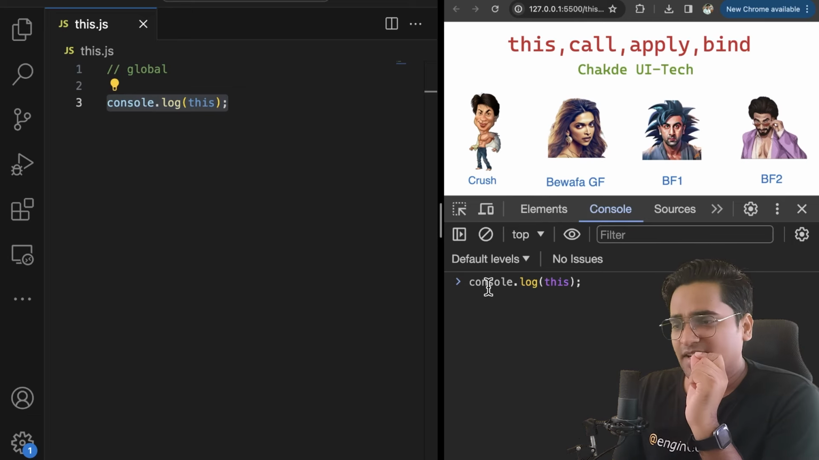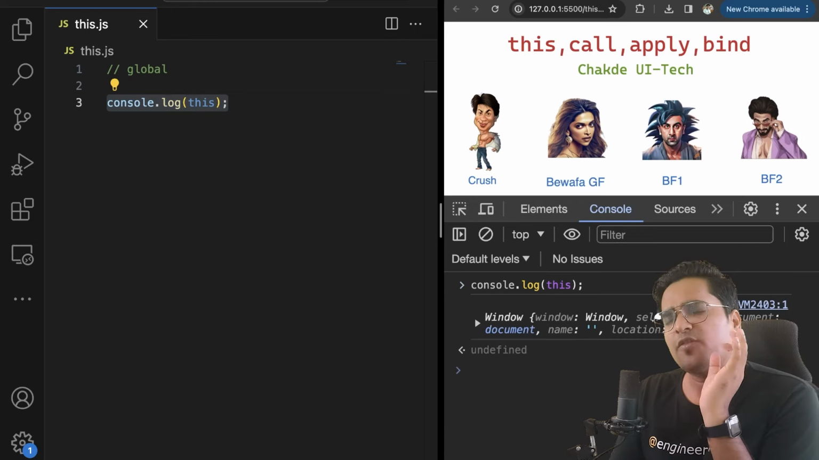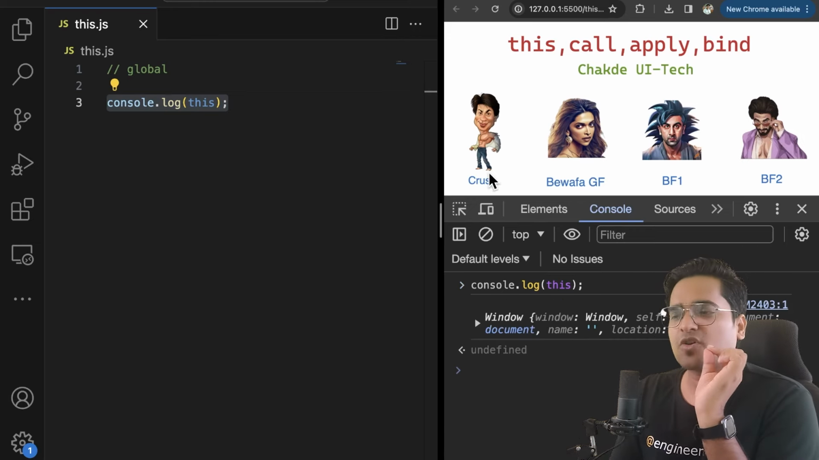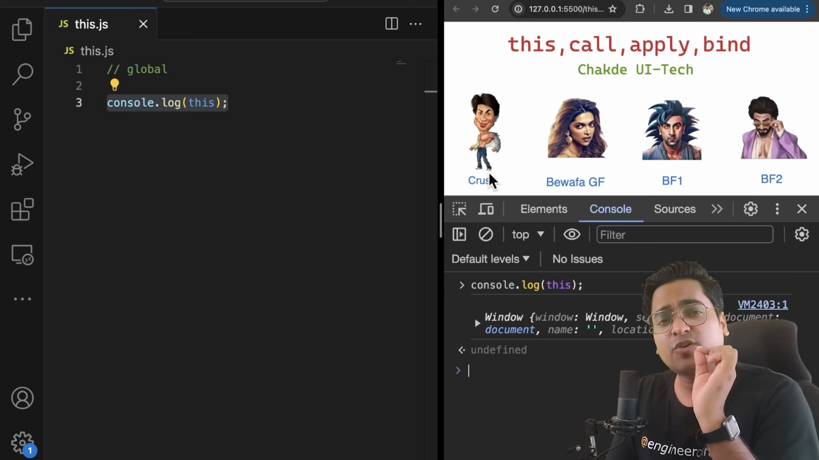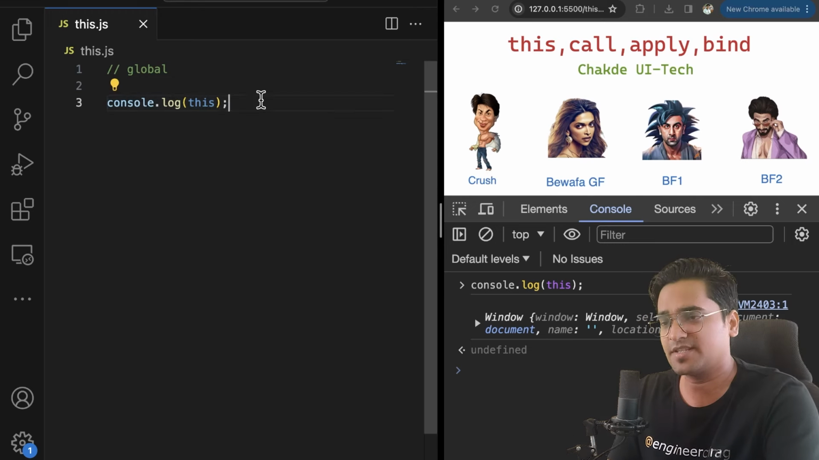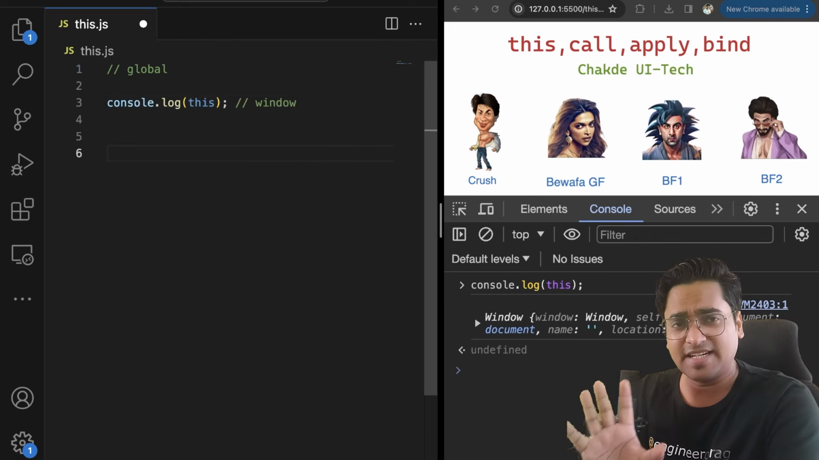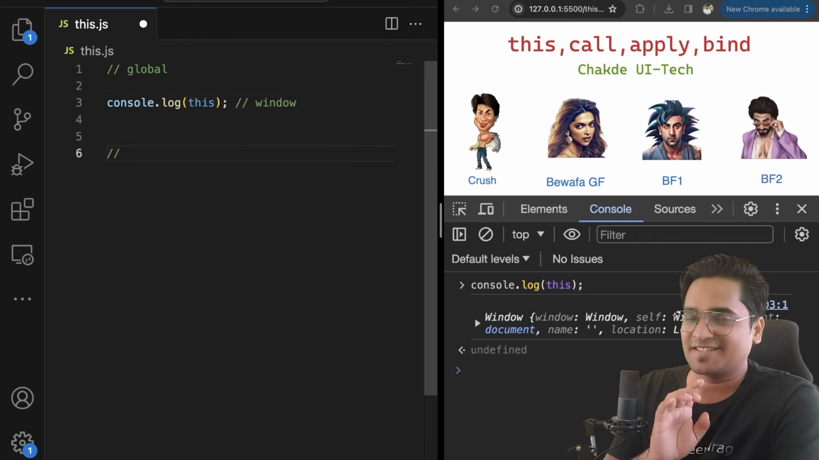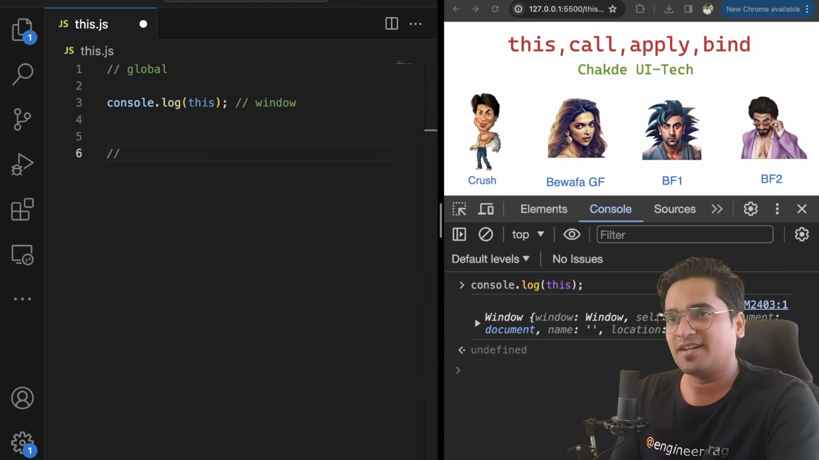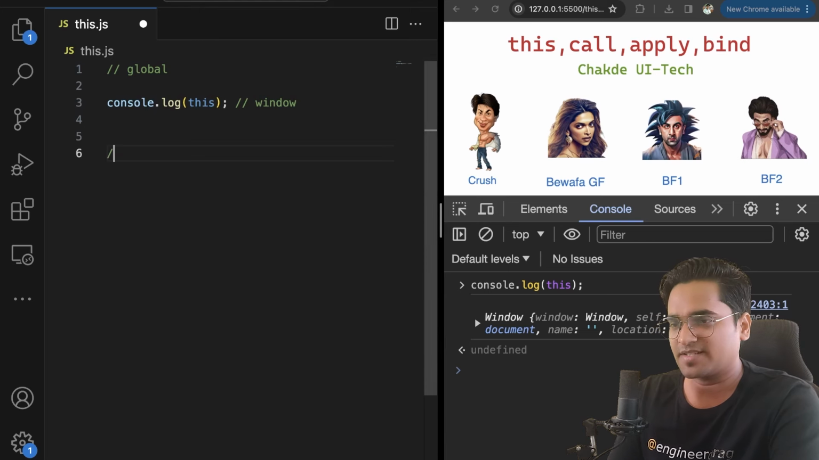The funda over here is, whenever you are in a global scope and you are trying to access this, it will always be your window object, which is your crush. It always points to your window object, because you are setting it in the global scope and trying to access it. Now, let's understand from another, very simple example.